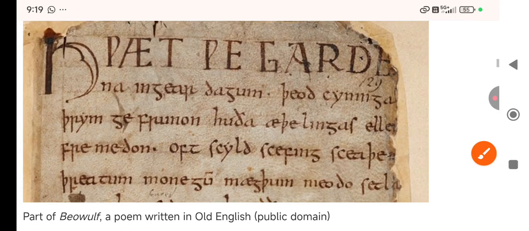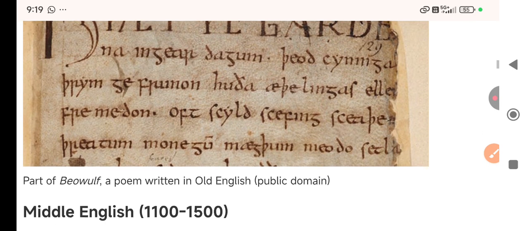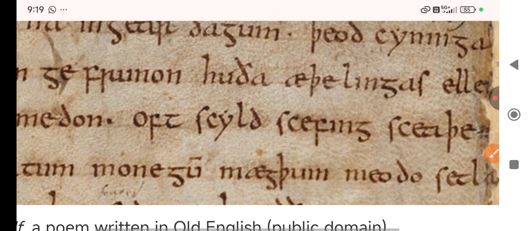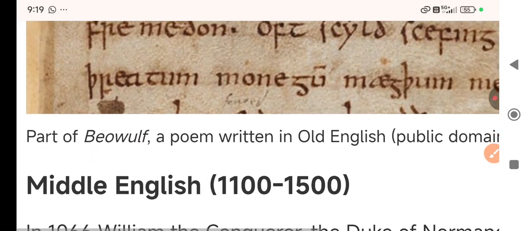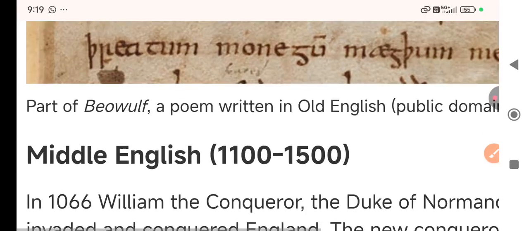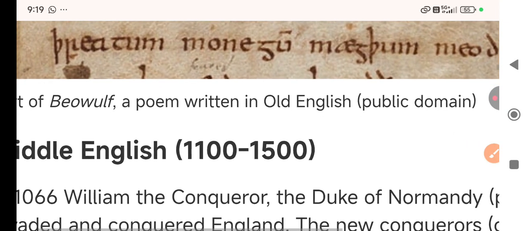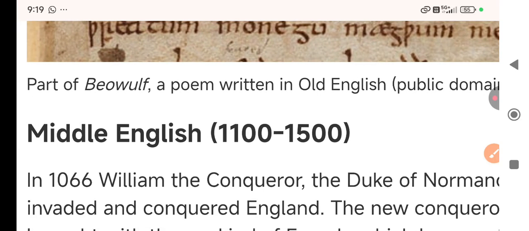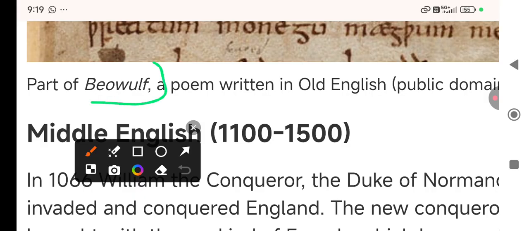So if we try to read what they had written, we are not able to, right? Old English is not legible to us. This poem, Beowulf, is in the public domain, written in Old English, but not legible to us, right?